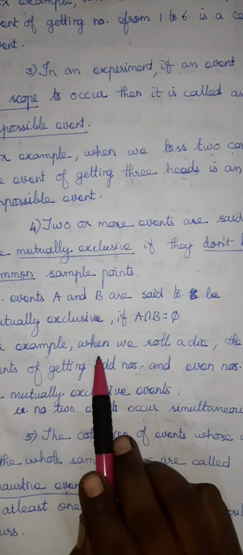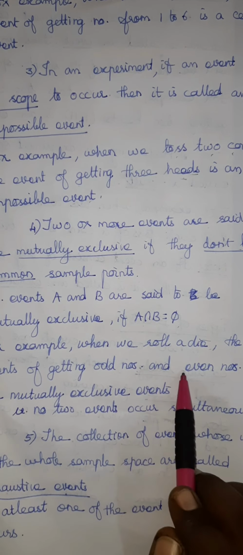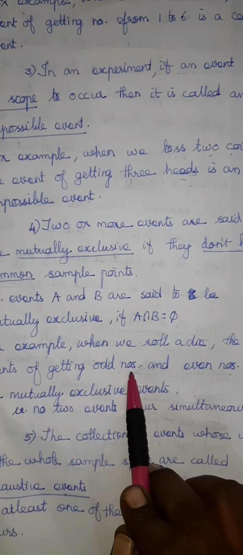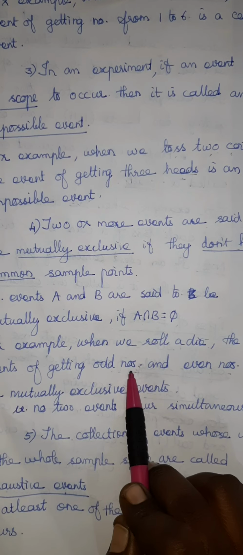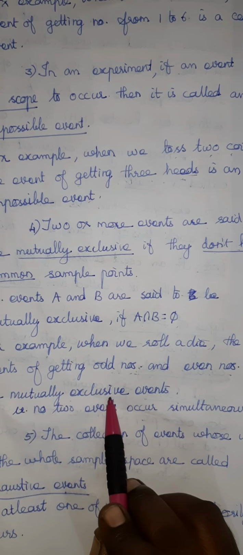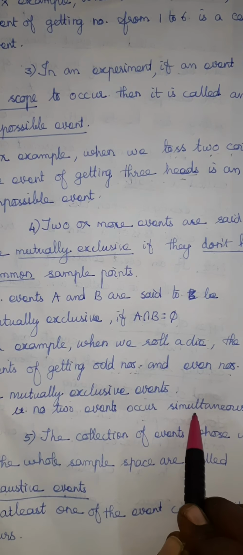Okay, we can see an example. When we roll a die, consider the events of getting an odd number and an even number. At a time, will you get even and odd? There is no chance. Only one number comes anyway. That is the example for mutually exclusive: no two events occur simultaneously.